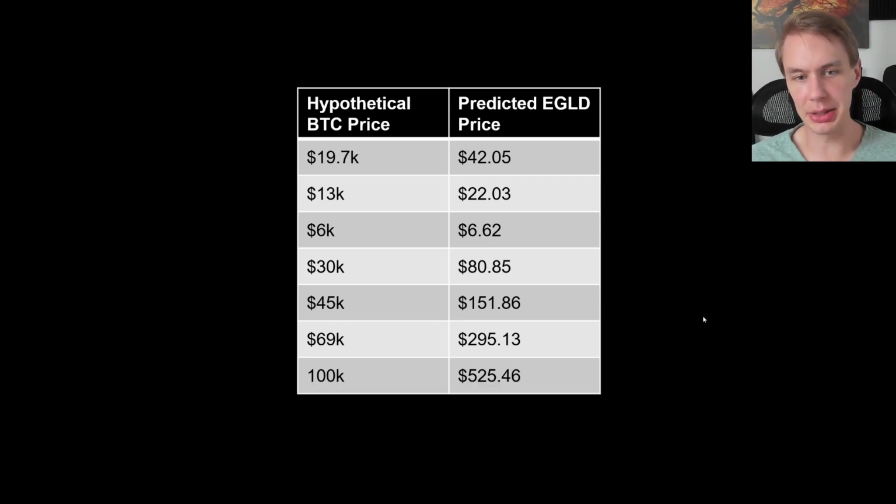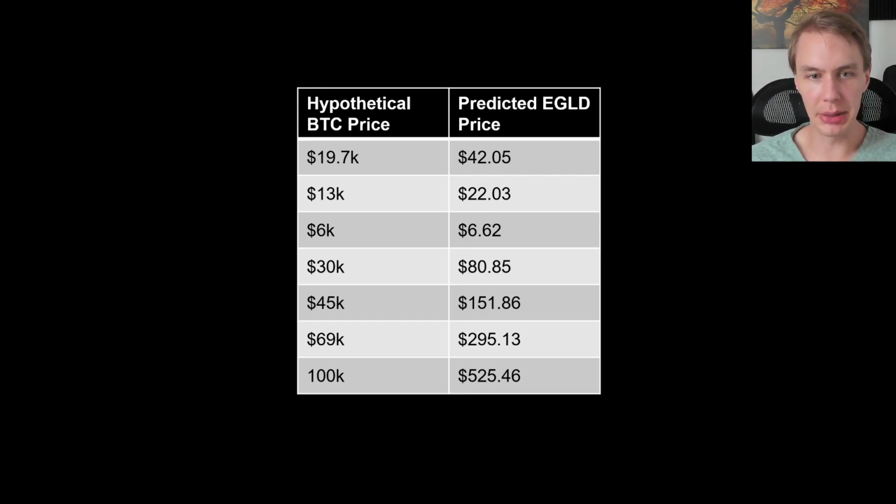And then finally, let's imagine a super bullish scenario where Bitcoin rallies all the way to 100K. Well, here, the expectation would be that EGLD would get right around back to its all-time high. And again, this is assuming that's purely based on its relationship with Bitcoin. That's what we expect, ignoring any hype, anything special like that.